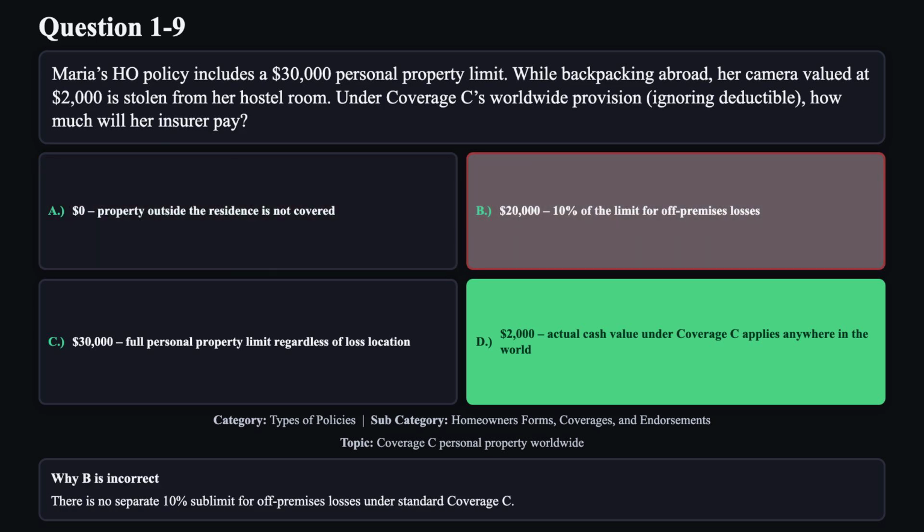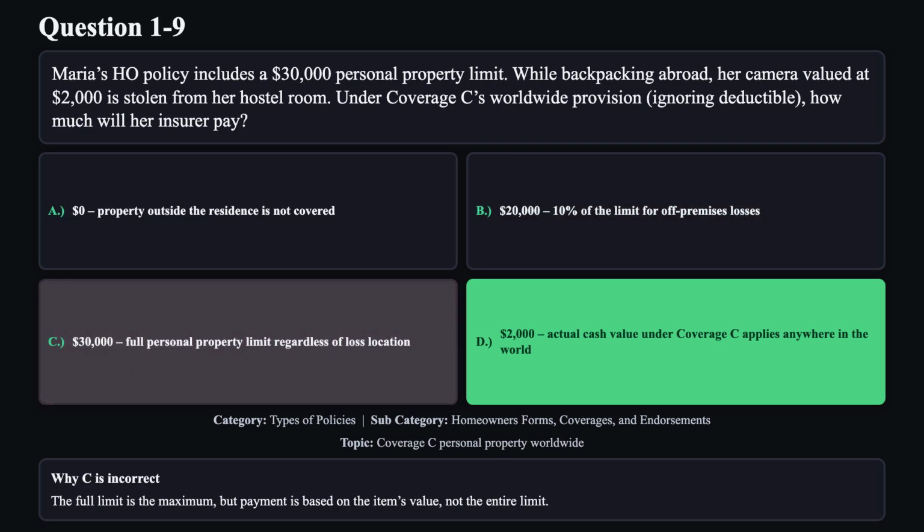Reason B is not correct. There is no separate 10% sublimit for off-premises losses under standard Coverage C. Reason C is not correct. The full limit is the maximum, but payment is based on the item's value, not the entire limit.